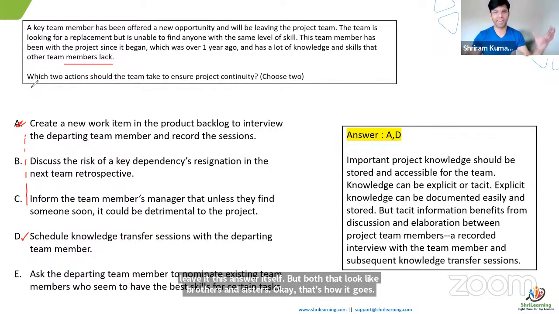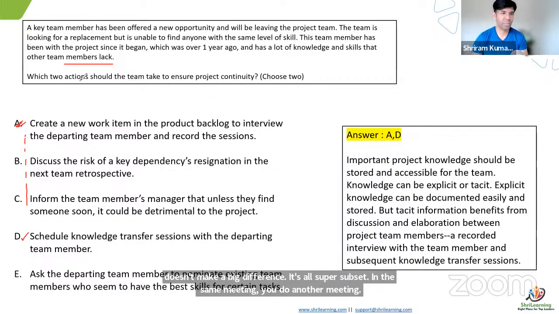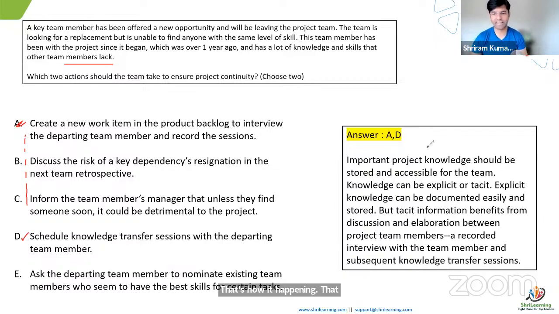It doesn't make a big difference. It's all superset, subset. In the same meeting, you do another meeting. That's how it's happening, whereas, rightly, you point out the member lacks. Let's see the answers also. Important project knowledge should be stored and accessible for the team.